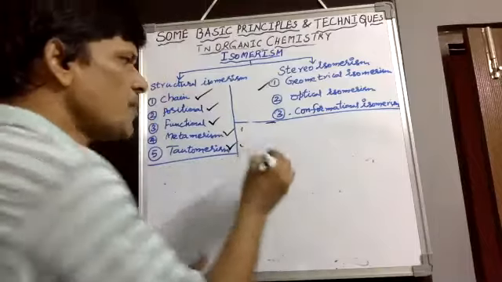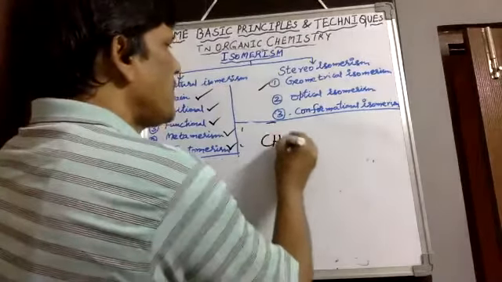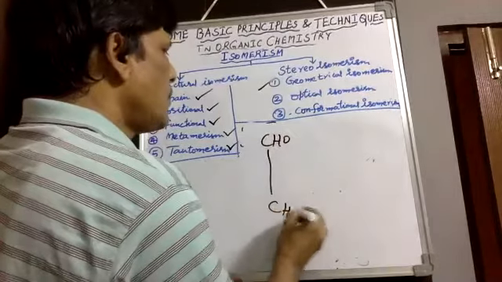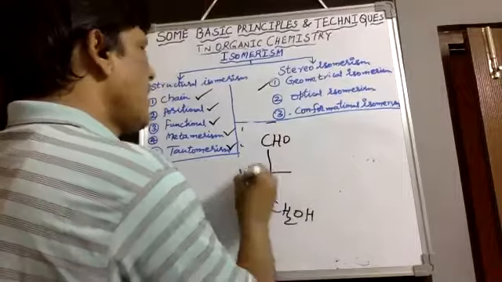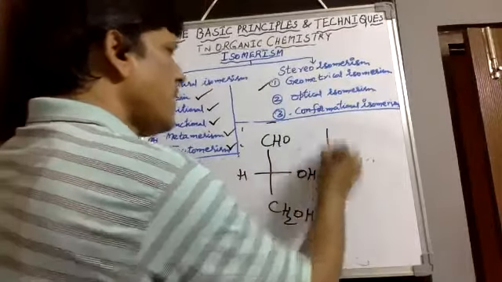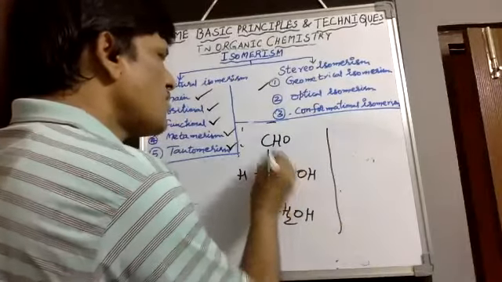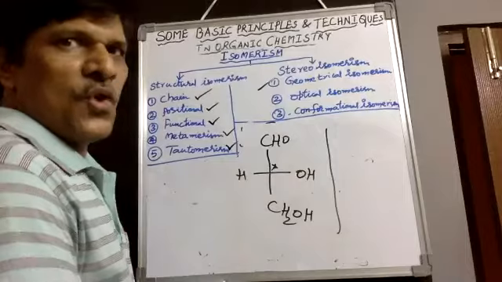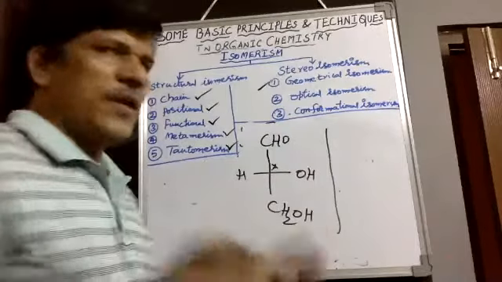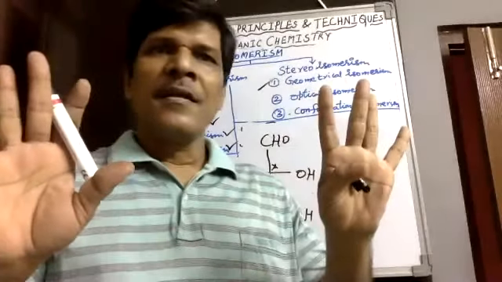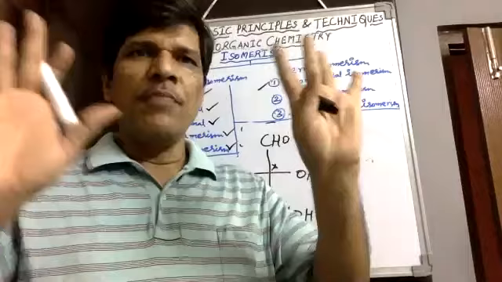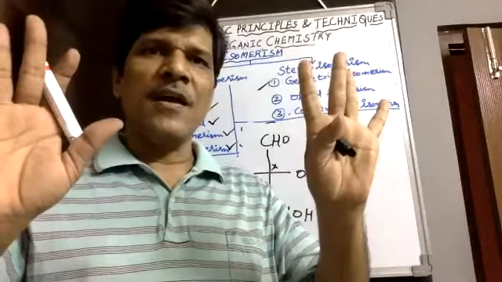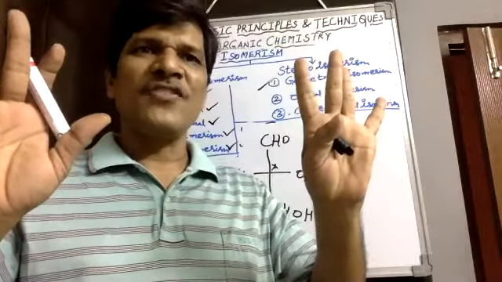Suppose the compound is glyceraldehyde. Here we observe a carbon surrounded by 4 dissimilar groups, which shows chirality or handedness, because both hands appear similar but are dissimilar in structure.